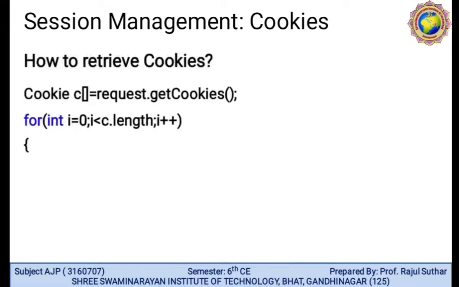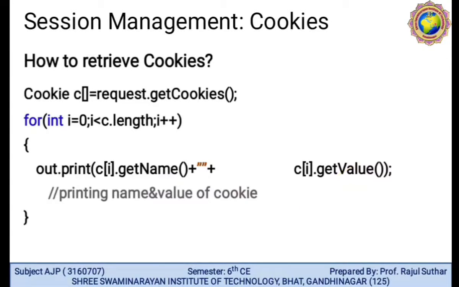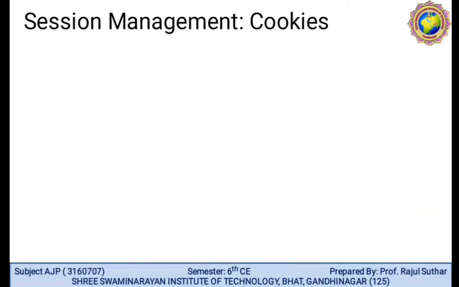How to retrieve the cookie? Cookie c[] is an array equal to request.getCookies. We require a for loop: int i = 0; i < c.length, because a cookie array has some length. It may be 2, 3 or 4. Then last is i++. out.print c[i].getName, and we retrieve the value with getValue, printing the name and value of the cookie.